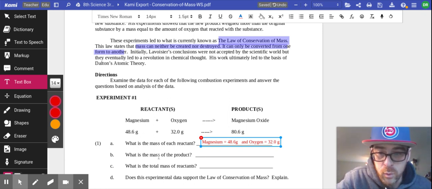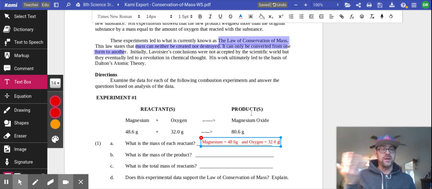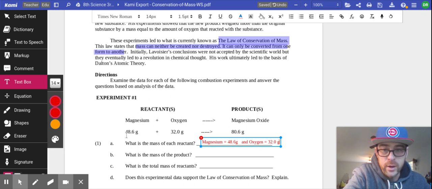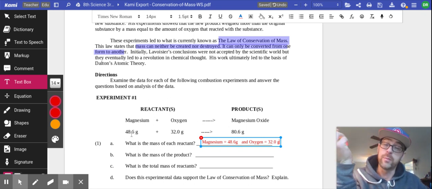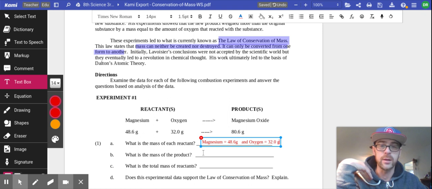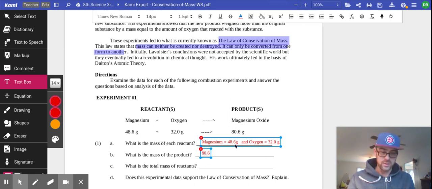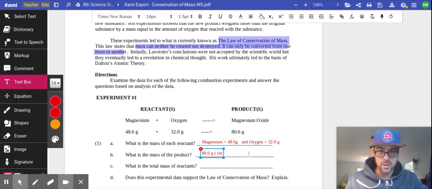Question 1B wants to know what's the mass of the product. Remember, the product is what you get after you mix everything together in the experiment. So when I take 48.6 grams of magnesium and I combine it with 32 grams of oxygen, I get 80.6 grams of magnesium oxide. So what is the mass of the product? The mass of the product is 80.6 grams. And just go ahead and make sure that you put in here magnesium oxide also.